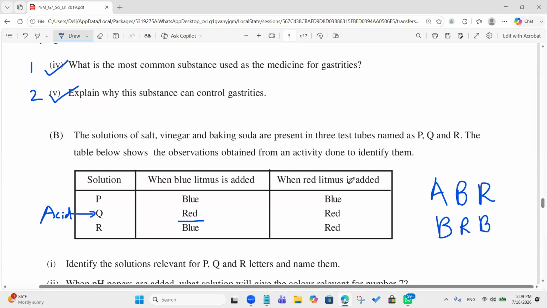So when red litmus is added, if it turns into blue color like this, what should P be? P is a base. And here blue to blue, red to red, R is neutral, right? Yes, R is a neutral substance, correct.